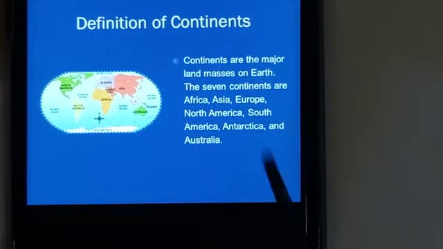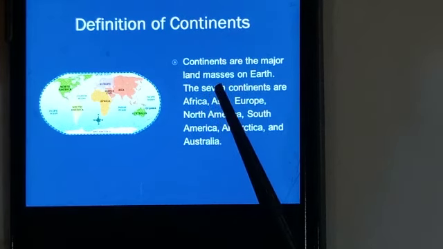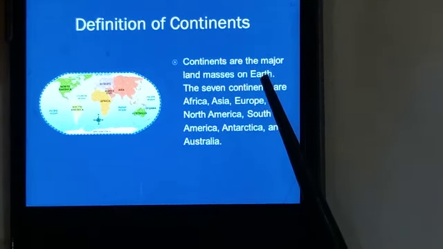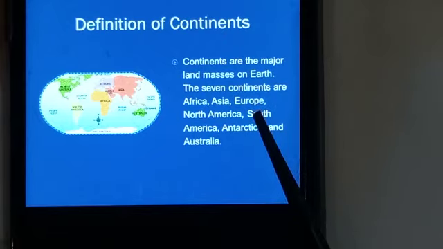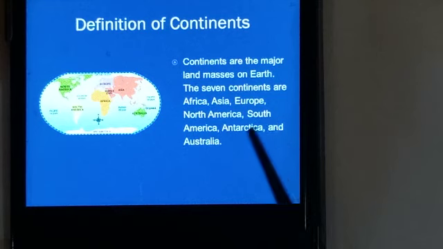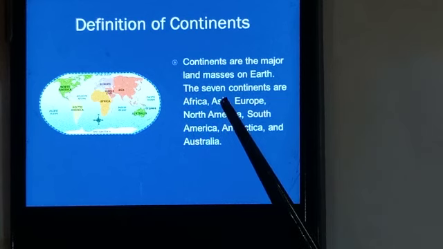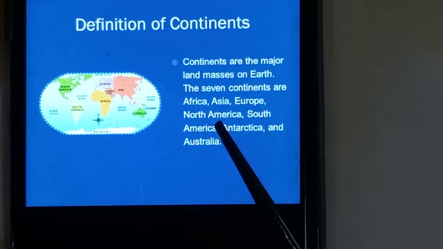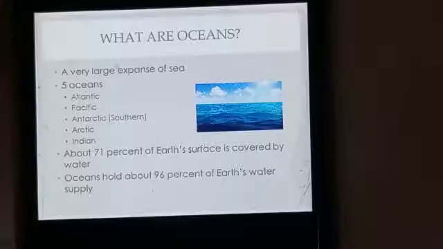Definition of continents. Continents are the major land masses on earth, or the large mass of earth is called a continent. The seven continents are Africa, Asia, Europe, North America, South America, Antarctica, and Australia. These are the seven continents of the world: Africa, Asia, Europe, North America, South America, Antarctica, and Australia.